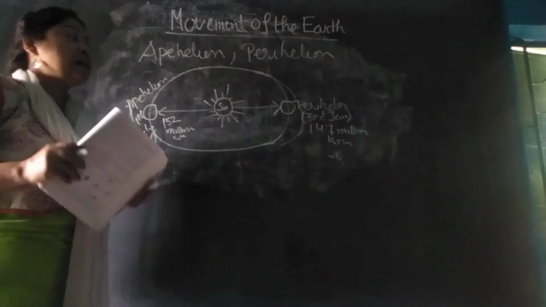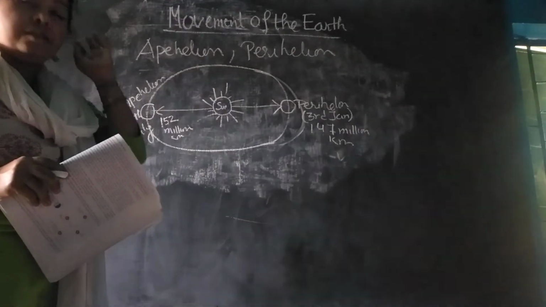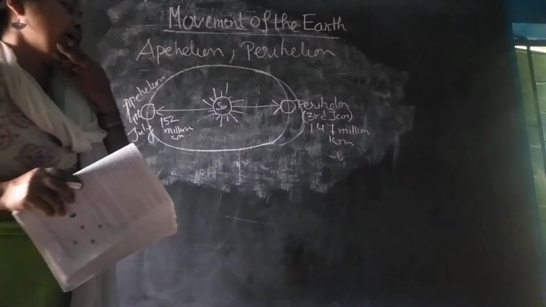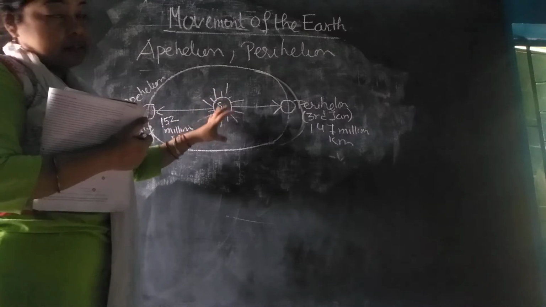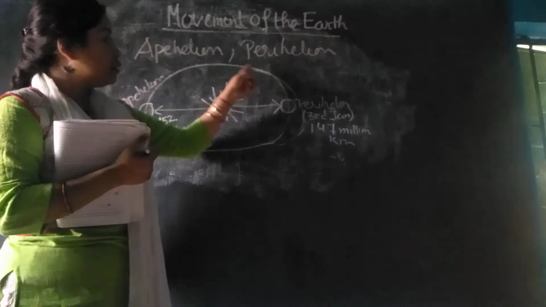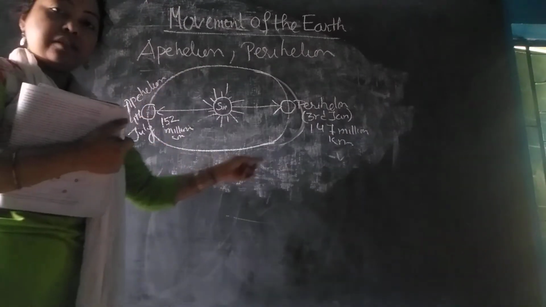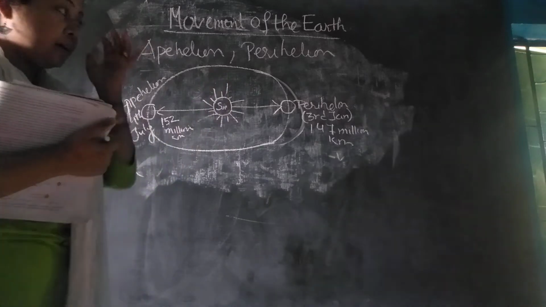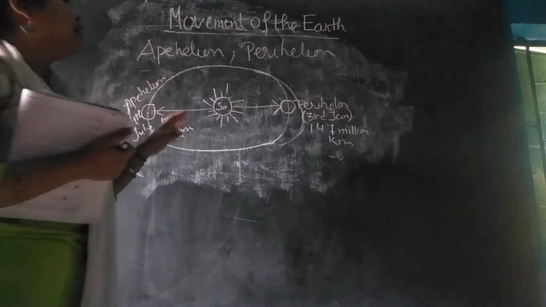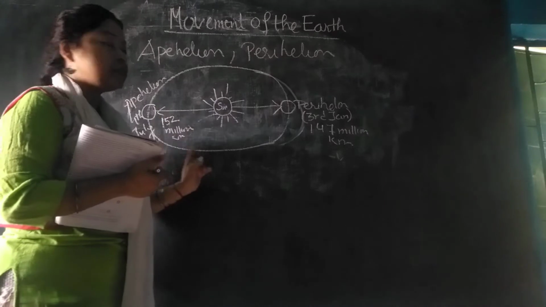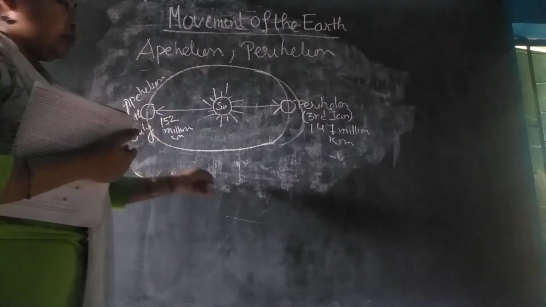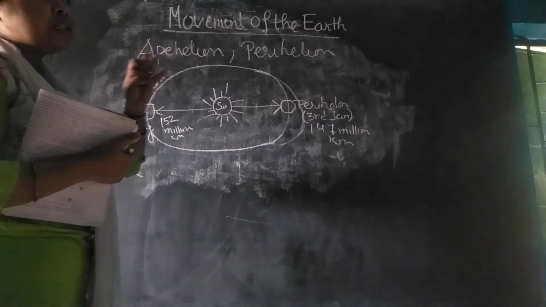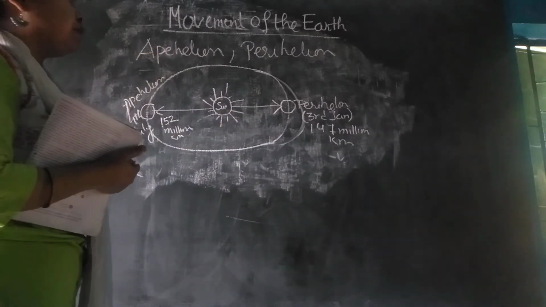So, this diagram is very important. Aphelion and perihelion. You know that this is our sun and the earth revolves around the sun. This concept we had done in revolution, that the earth revolves around the sun in an elliptical orbit. This is the orbit of the earth, and the shape of the earth's orbit is elliptical.